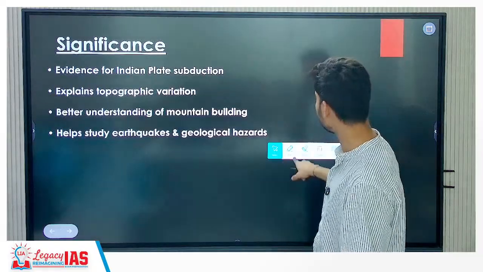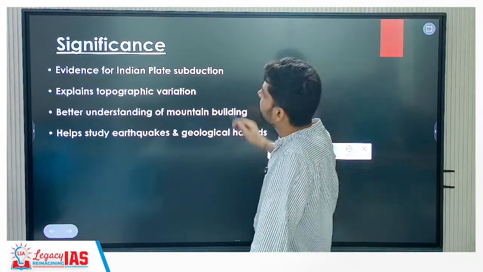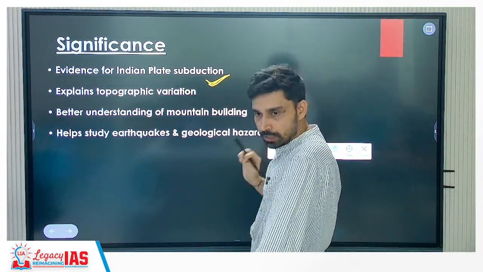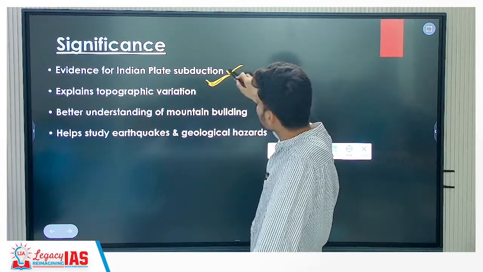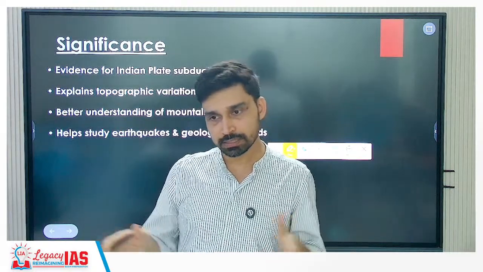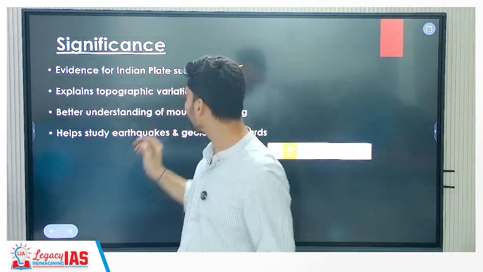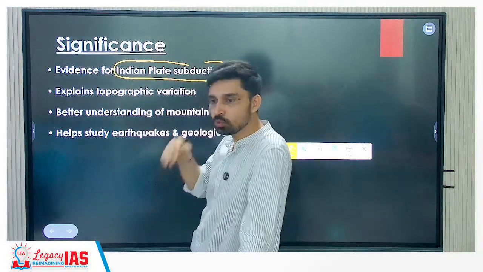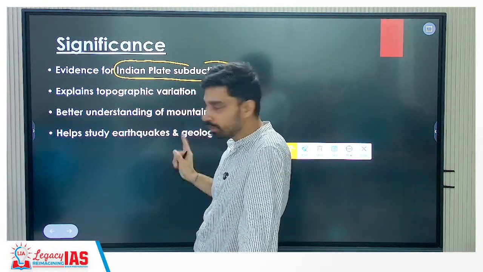So these were the methodology used. Significance is, it is a clear evidence that Indian plate is undergoing subduction. Keep in mind, this is a very interesting thing, because in class what I told you, whenever you have continent-continent convergence, plates do not subduct. They basically keep on compressing. But what is the new finding telling us? That even in continent-continent convergence, plates start to subduct as such. That is a very recent finding.